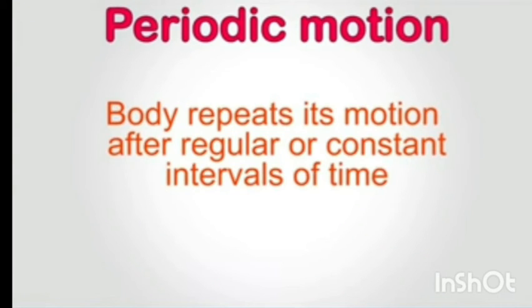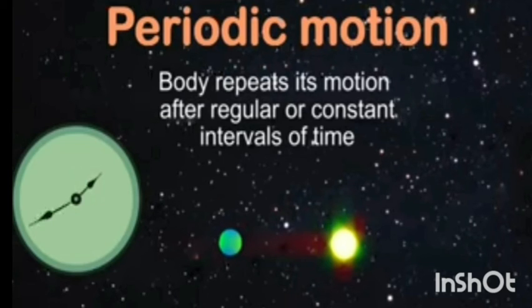Periodic motion. In periodic motion, a body repeats its motion after regular or constant intervals of time. Let us take an example of a clock. The hands of a clock move along the same path in the same interval of time. Same type of motion is followed by Earth while it is revolving around the Sun. So it also completes one revolution in the same given amount of time. This type of motion is called periodic motion.